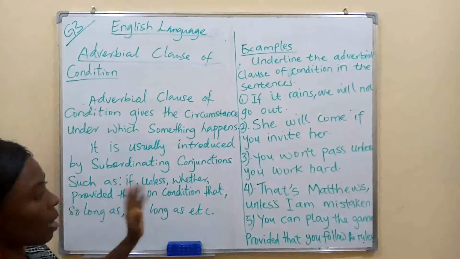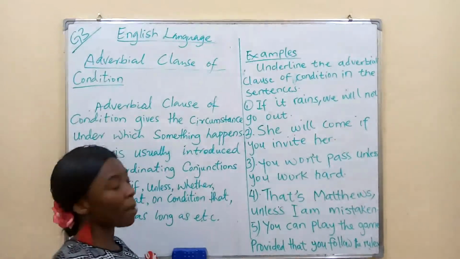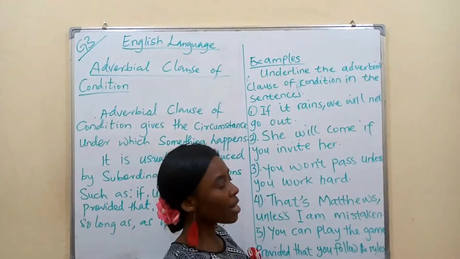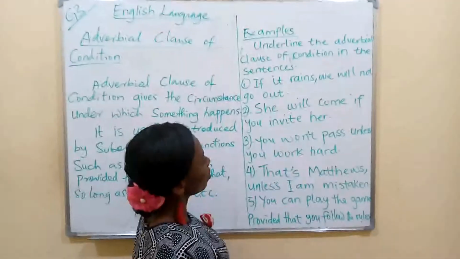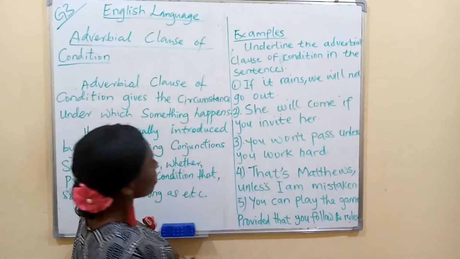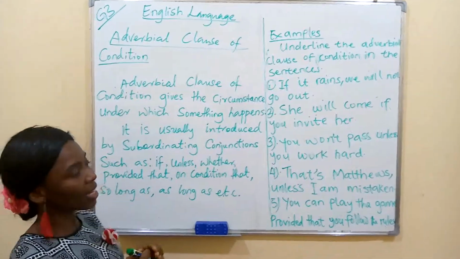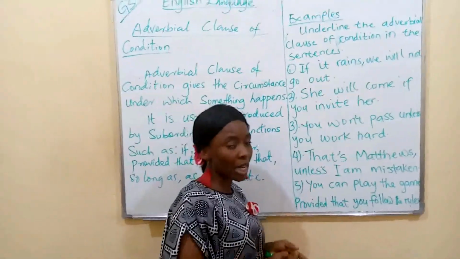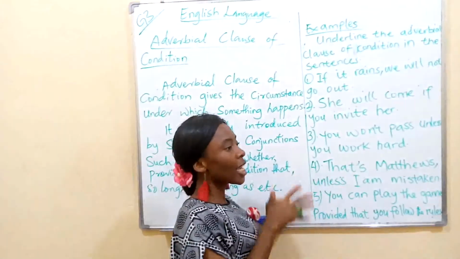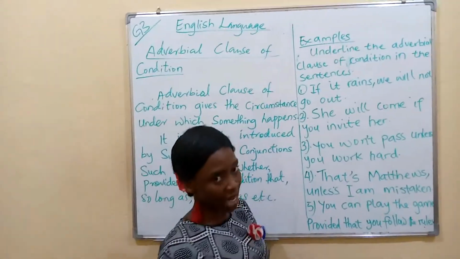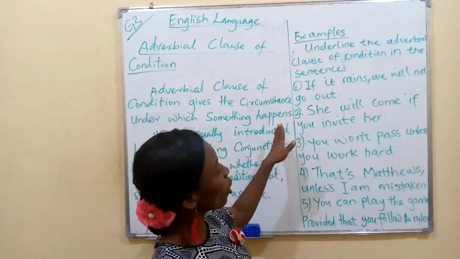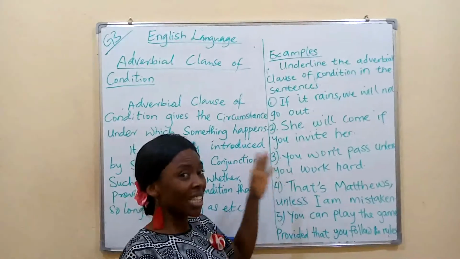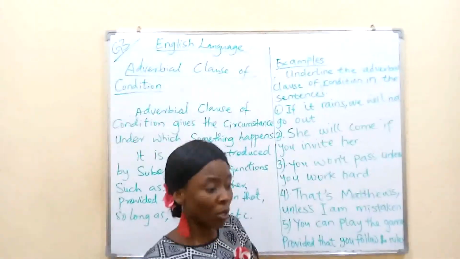Alright, here are our examples on the board. Now I want you to remember that under clauses we have the main clause and the subordinate clause. You can say independent clause and dependent clause. In each of these sentences, we are going to see the main clause and the subordinating clause.